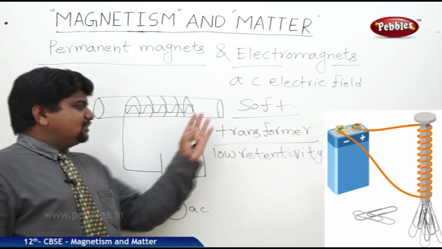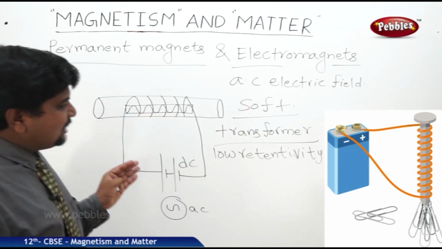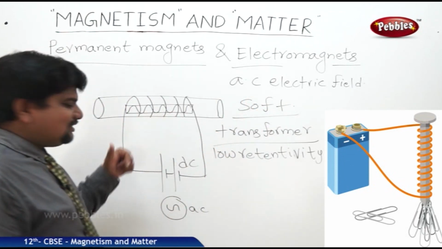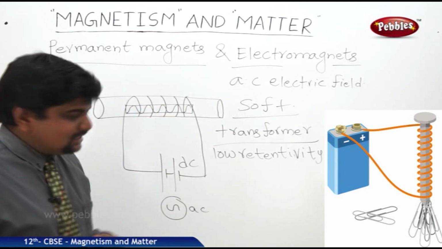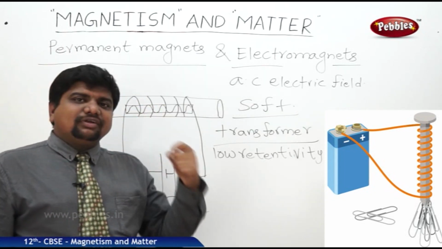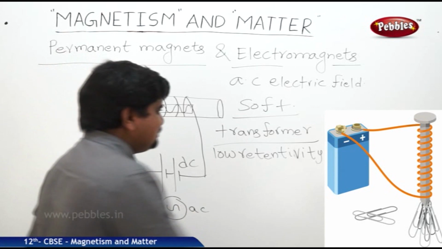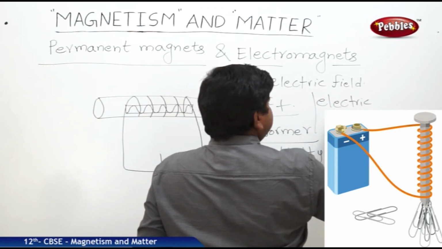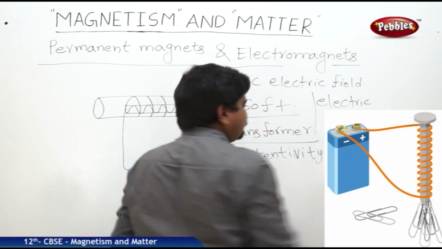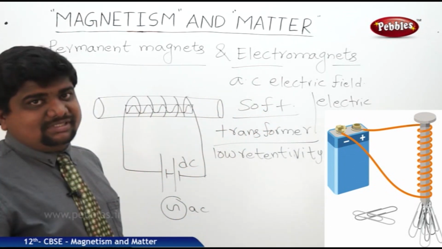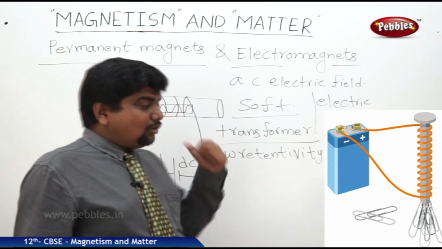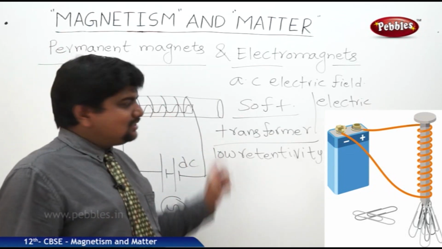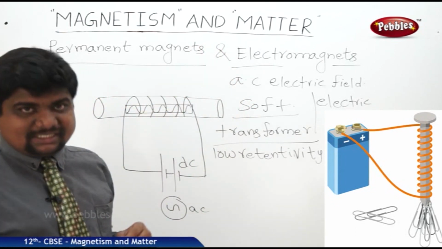That's why transformers are used to work as mutual inductors from one coil to another coil. Because of this soft nature, it is used in soft electrical objects like electric bells, mic diaphragms, calling bells, loudspeakers. These are all the examples where we are using electromagnets.